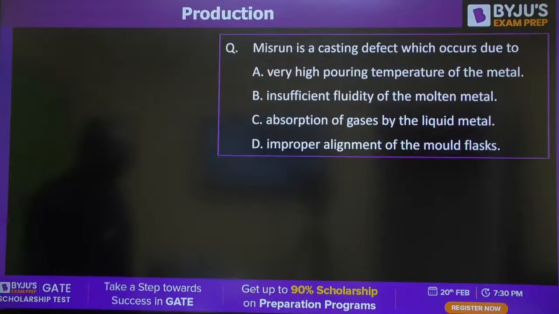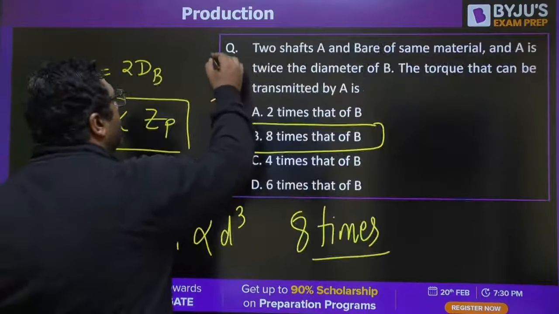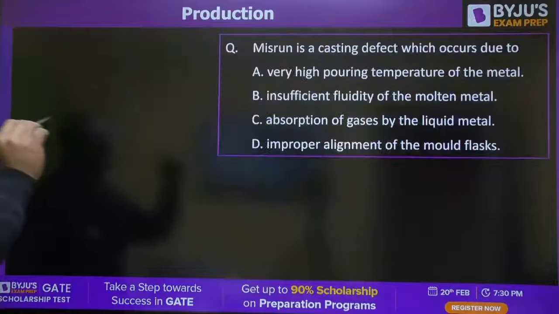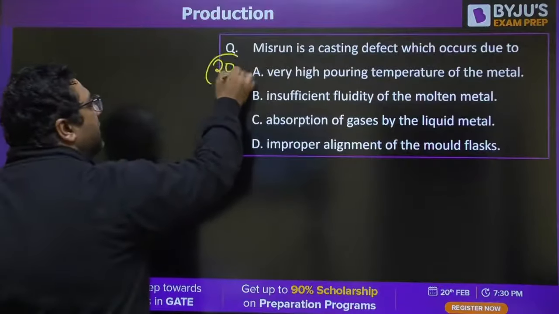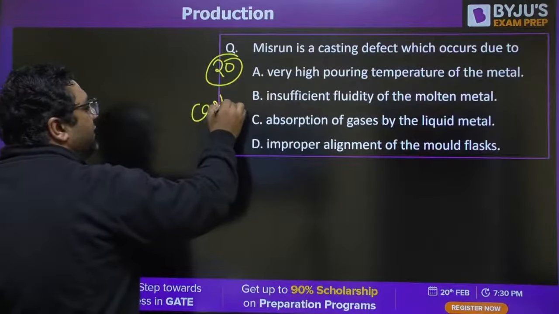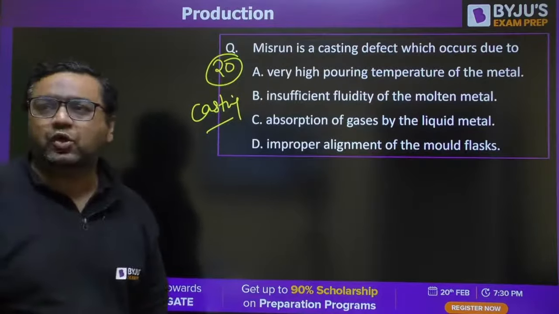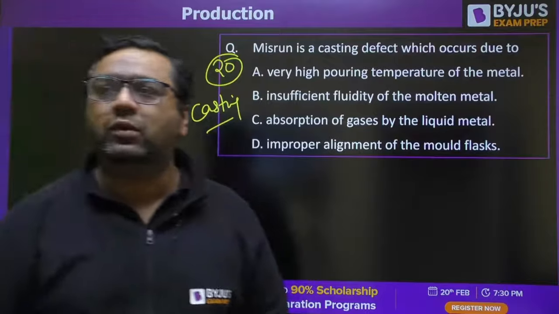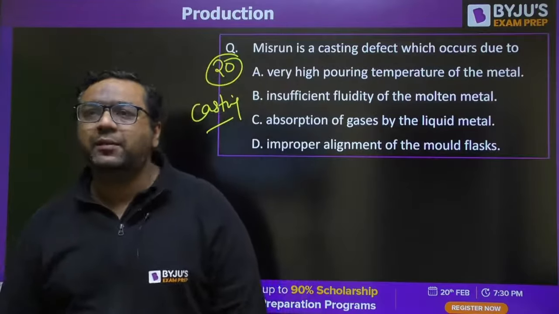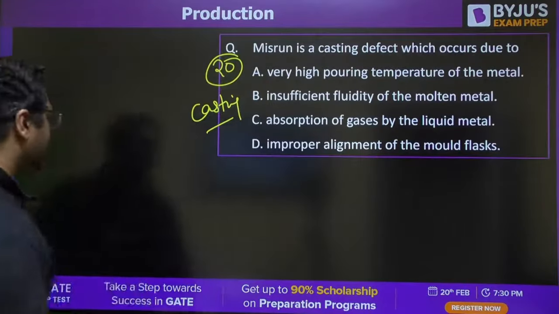Moving further, guys, casting production question now. This is question number 20. Casting defect. Misrun is happening because of what? Very good, Shekhar. Very good. Misrun is coming because of what? I am telling you, misrun is this defect.